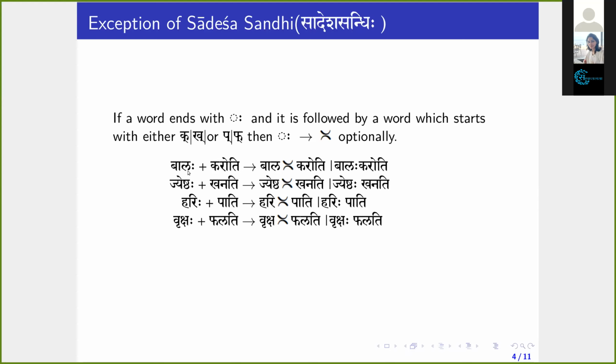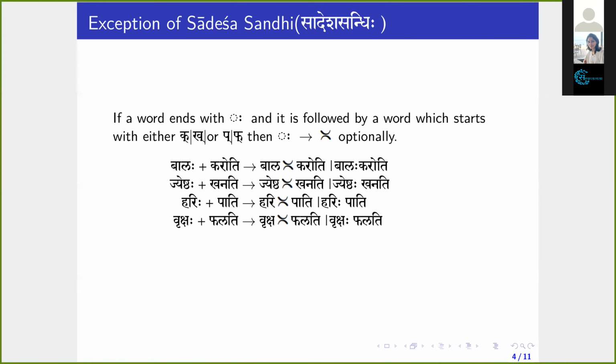So, Balah karoti. The word Balah ends with visarga, which is followed by another word that starts with ka, karoti. Then the visarga changes to Jihvamuliya. What is this Jihvamuliya? Balah karoti will become Bala karoti.